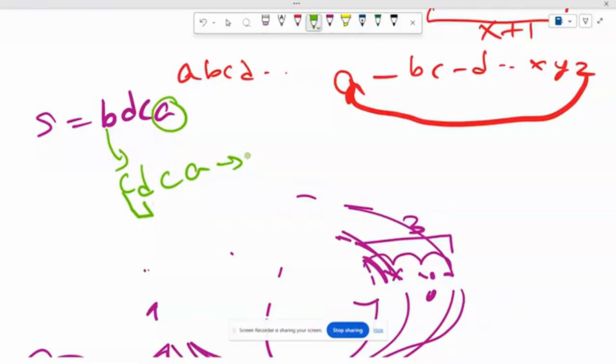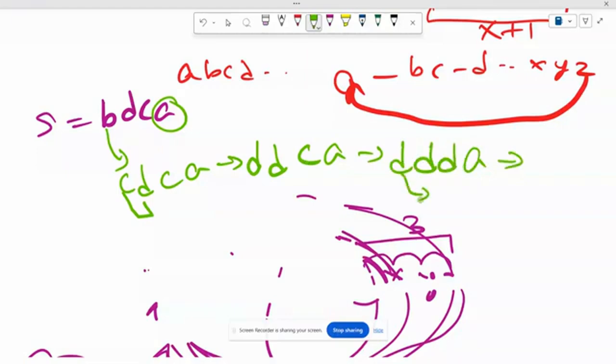Then it will be D D C A. Then this C to this D, D D D A. Then this D to E, E D D A. Like this we will do every character until we reach A, right?